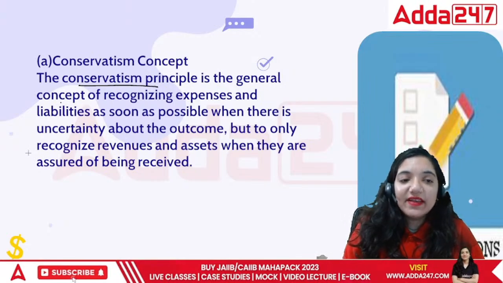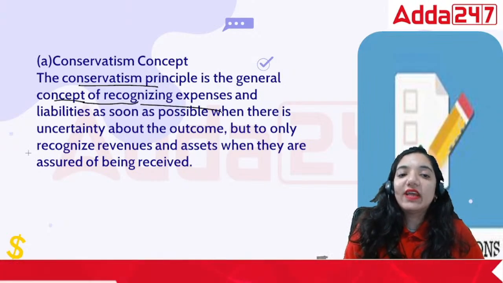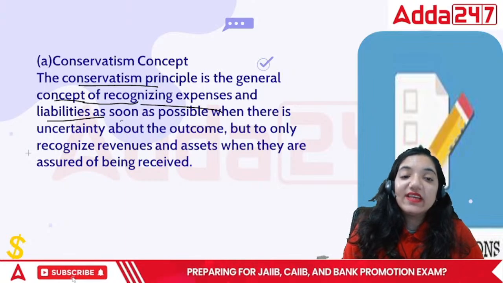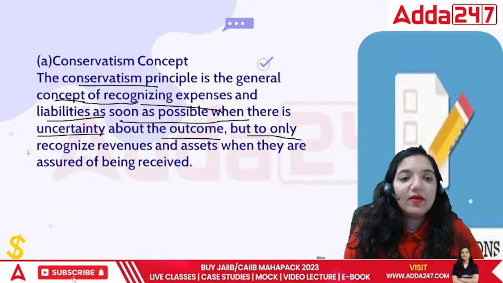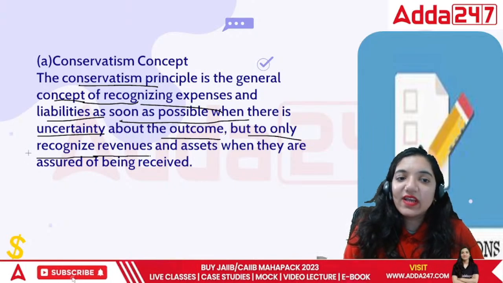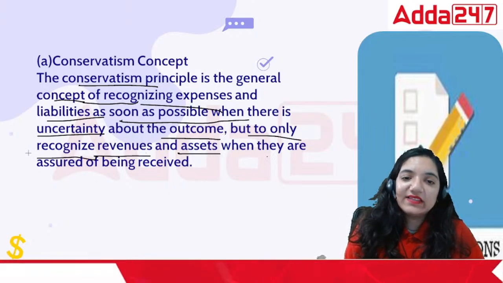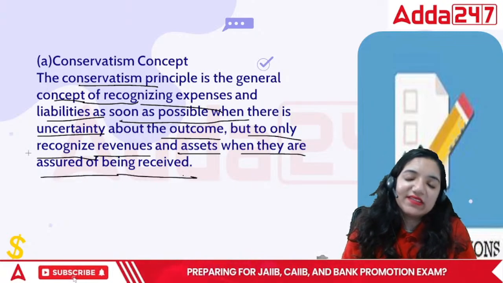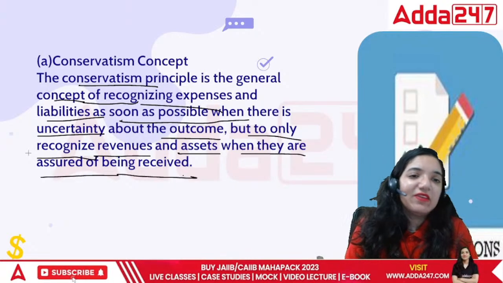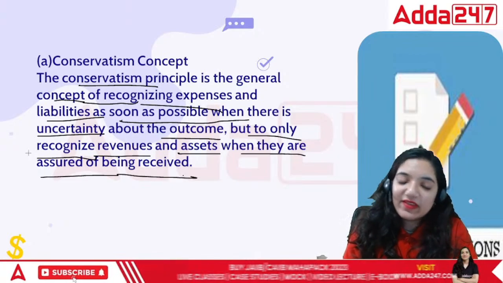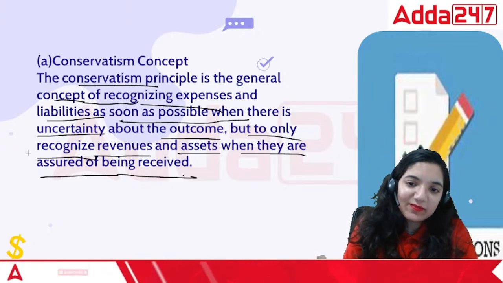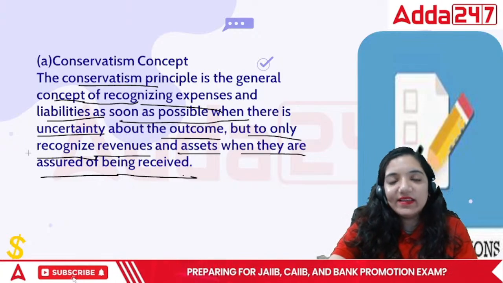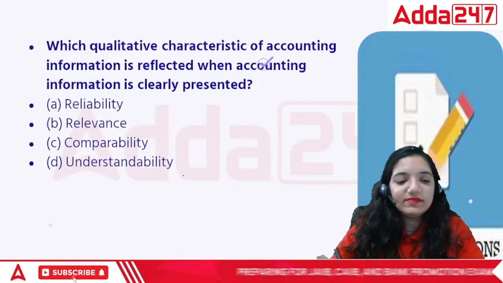Conservatism says that in general, we recognize expenses and liabilities as soon as possible when there is uncertainty about the outcome, but only recognize revenue and assets when they are assured of being received. When the chances are there that we will receive it, then only we record it. If there is a loss coming up, we will anticipate and record accordingly.